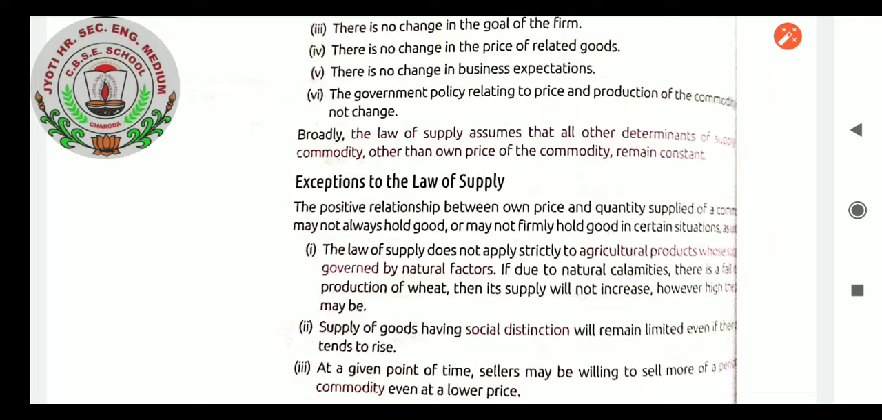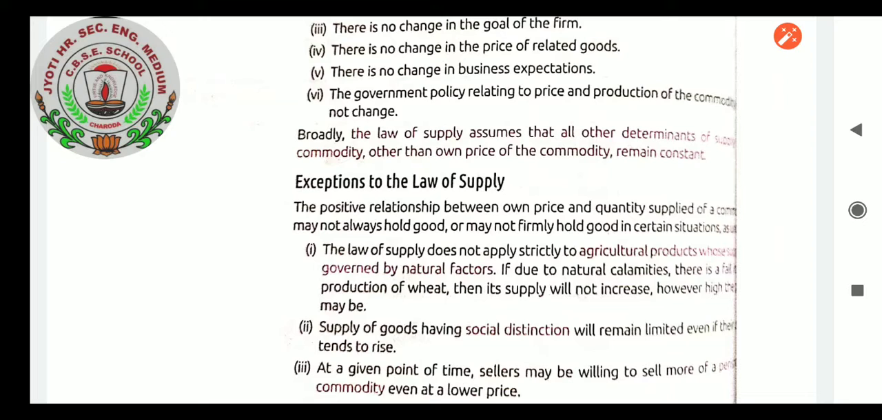So that makes sense. This is an exception to the law of supply. Depending on the price, we cannot increase the supply of agriculture products. If due to natural calamities there is a fall in the production of wheat, then its supply will not increase, however high the price may be.